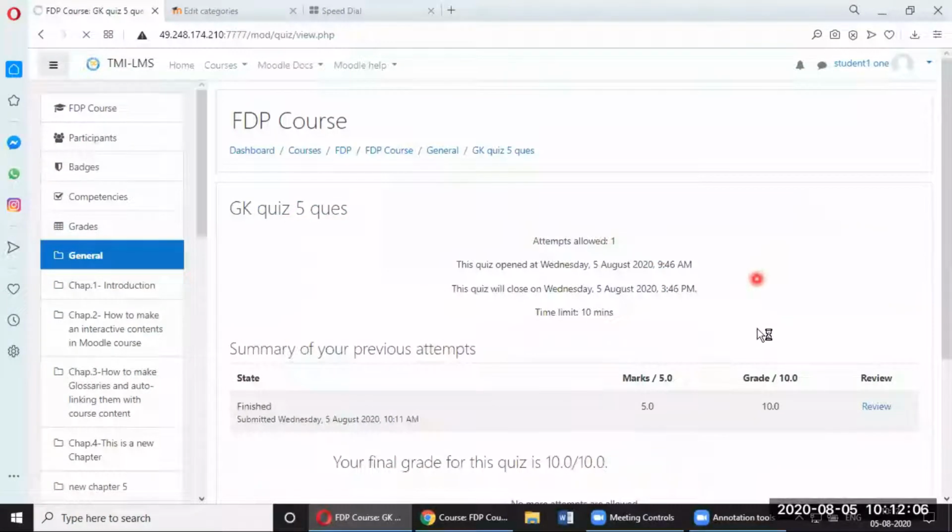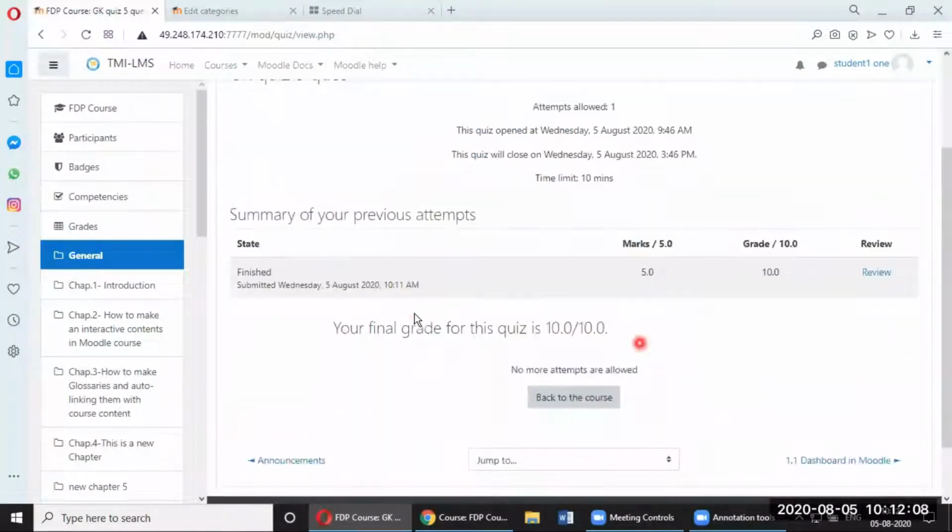So now finish review. Once the review is done, you can see how many marks I have got. I have got 5 marks. Because it was graded for 10 marks, I have got 10 grades. That means each question has got 2 grades. 1 mark is equal to 2 grades. It's automatic in Moodle, so you don't have to worry about that.